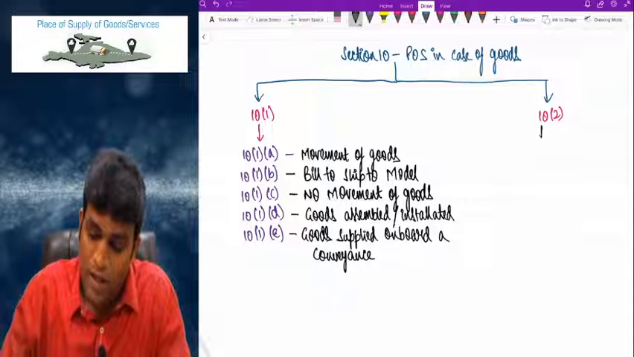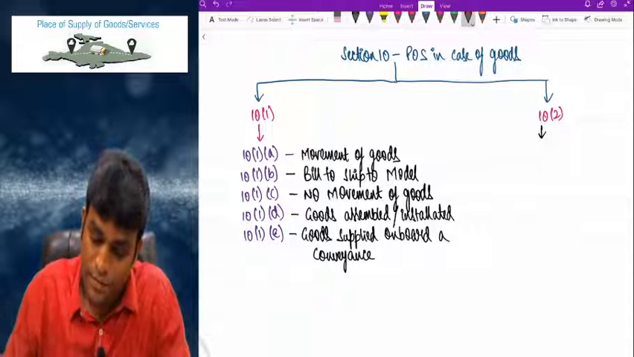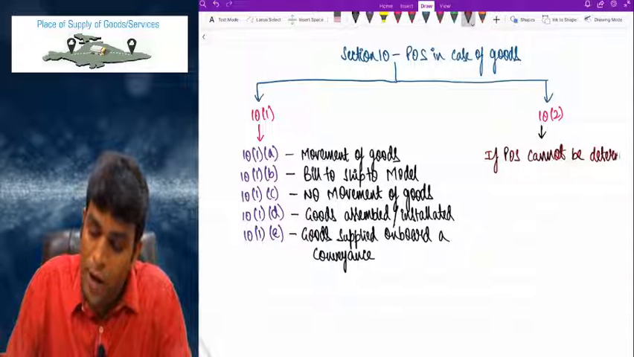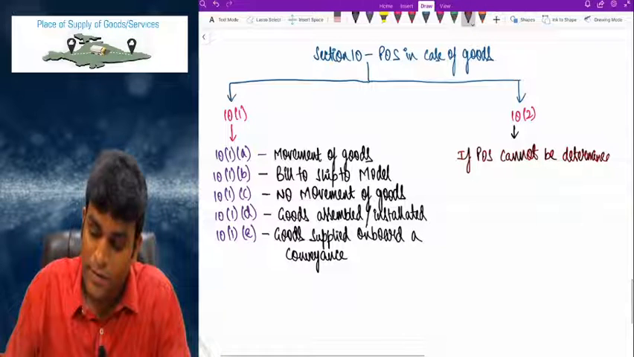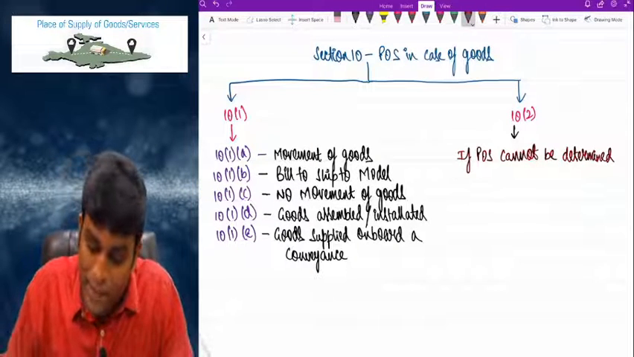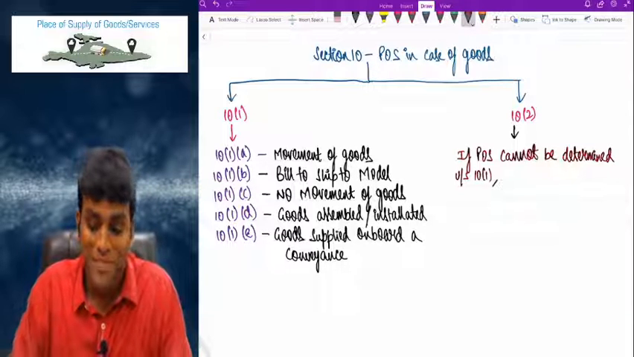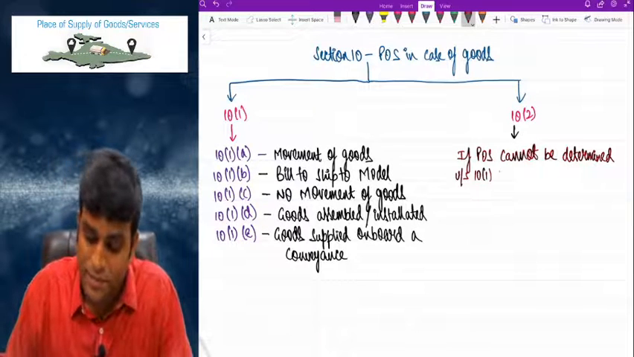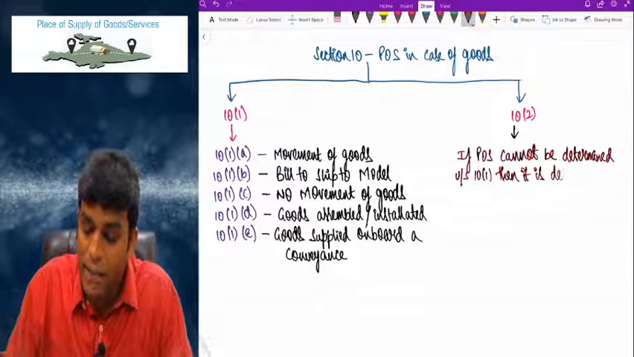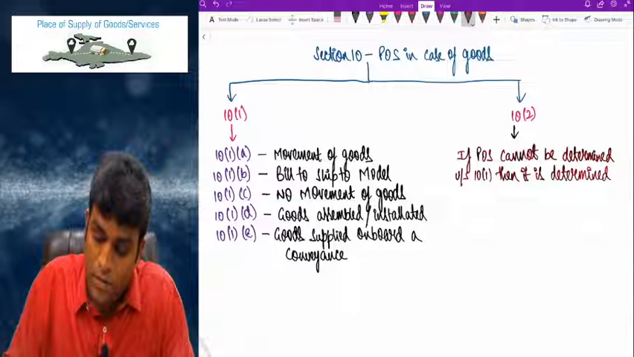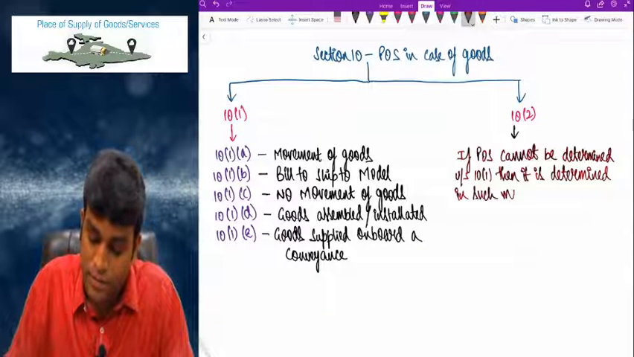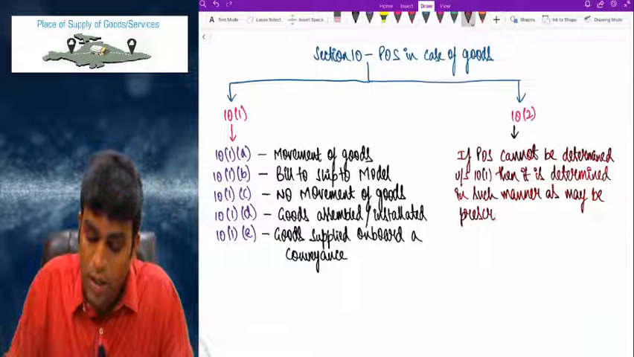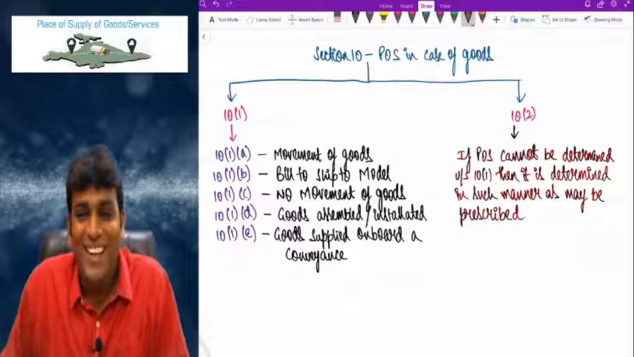Then 10(2) says, if POS cannot be determined under section 10(1), then it is determined in such manner as may be prescribed. That's all. Very interesting point.